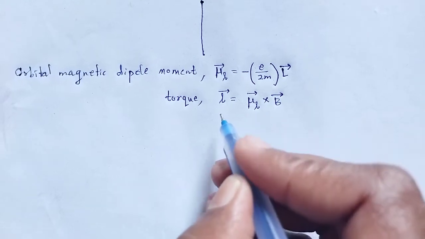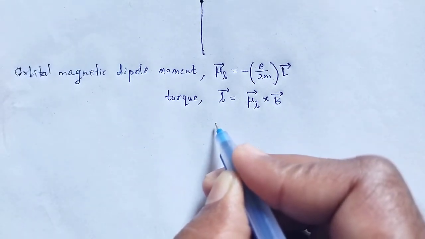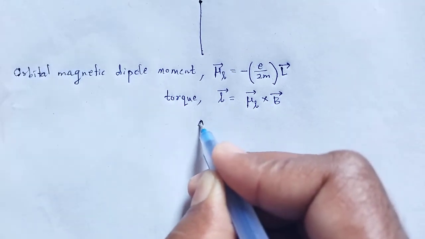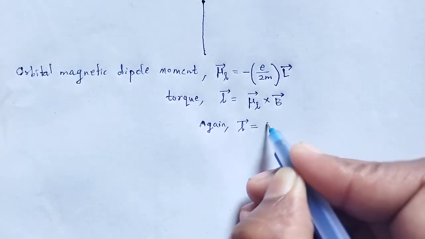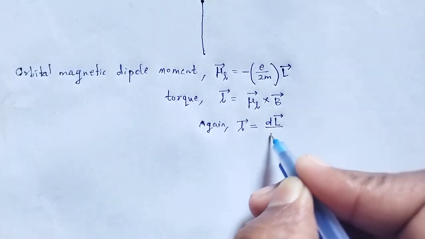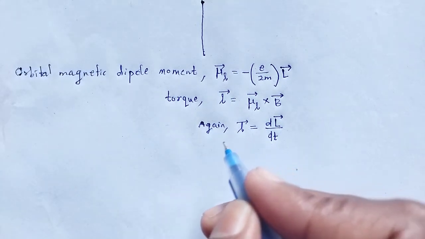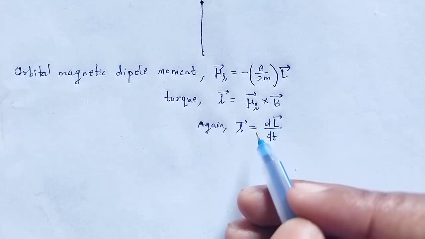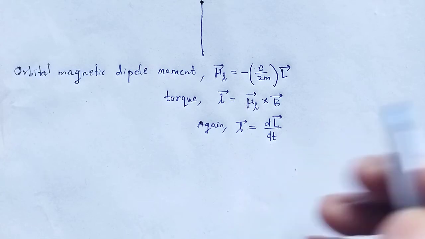That torque can further be written as the rate of change of angular momentum, that is dL by dt, and the change of angular momentum takes place in the direction of the torque.